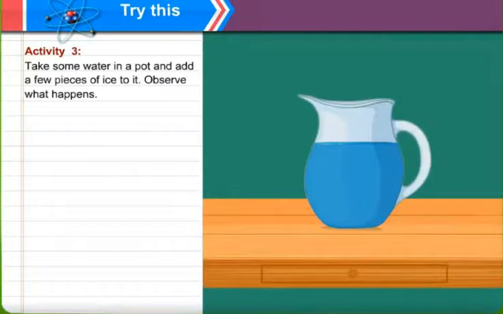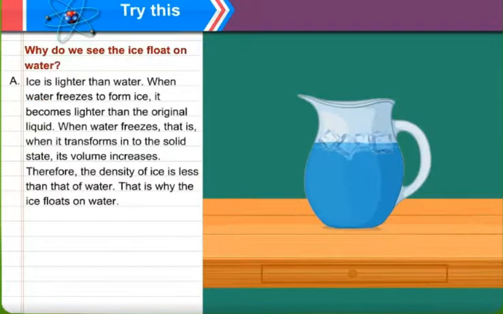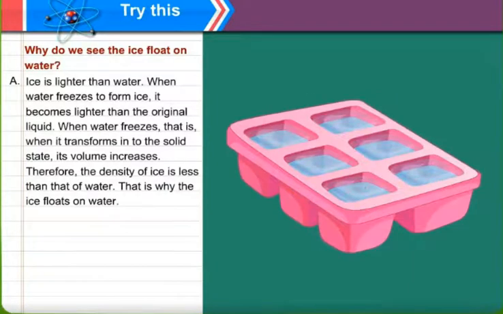Another activity to study the properties of water. Take some water in a pot and add a few pieces of ice to it. Observe what happens. You can see in the diagram that the ice floats. Why do we see the ice float? Ice is lighter than water.